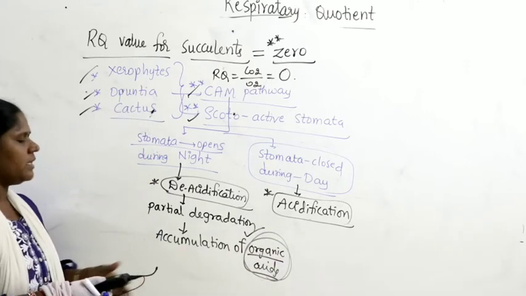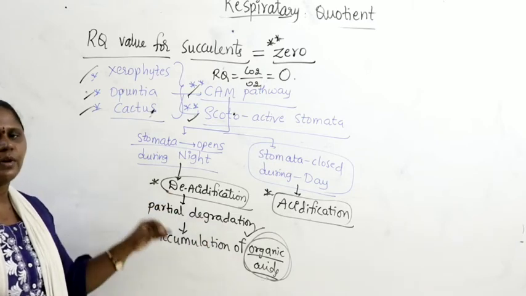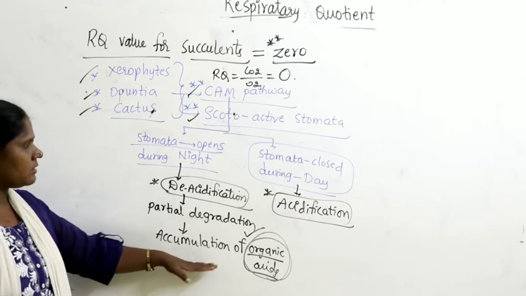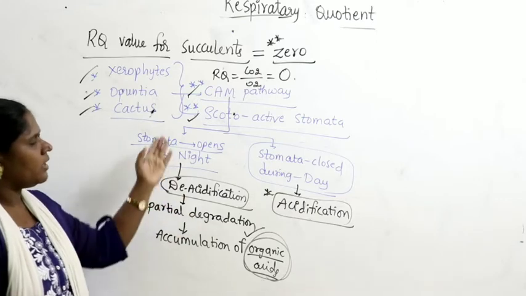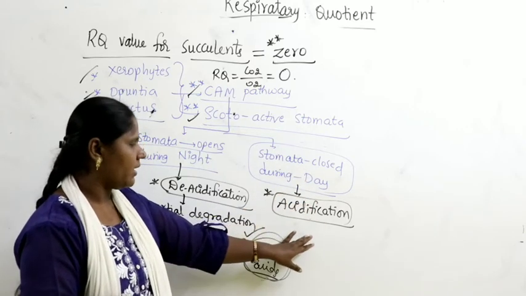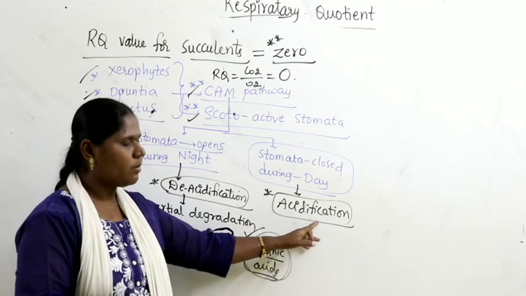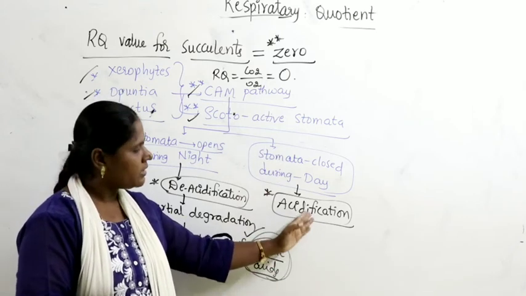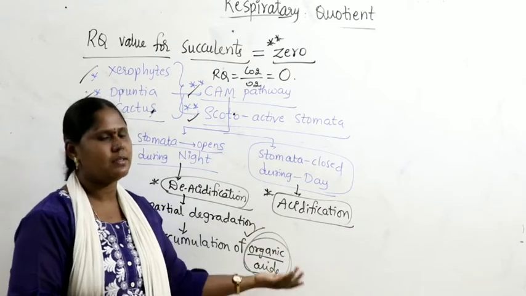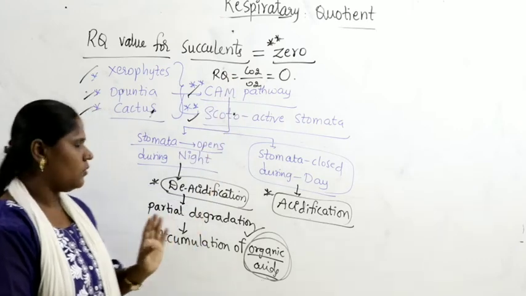Now, for these organic acids also we find different RQ values, as there is no release of carbon dioxide during night time. It continues in the daytime. During daytime, complete breakdown of organic matter takes place. Carbon dioxide is released. The amount of carbon dioxide released here is sufficient to synthesize the sugars. Then no more carbon dioxide is left out, and that is the reason why it becomes 0.